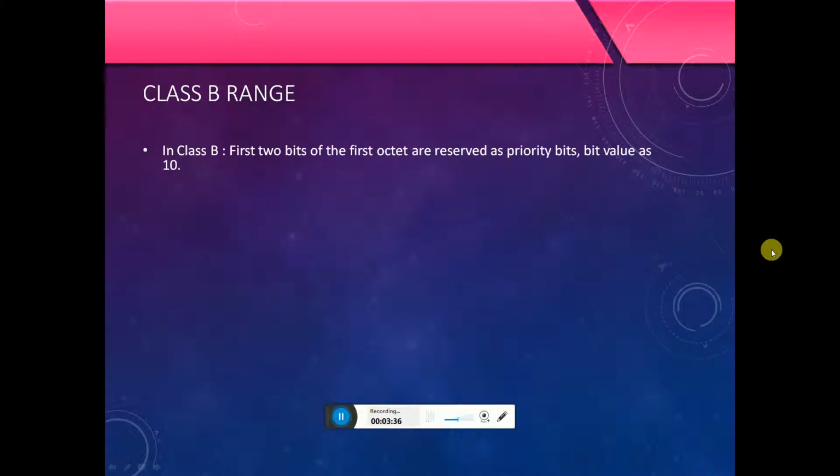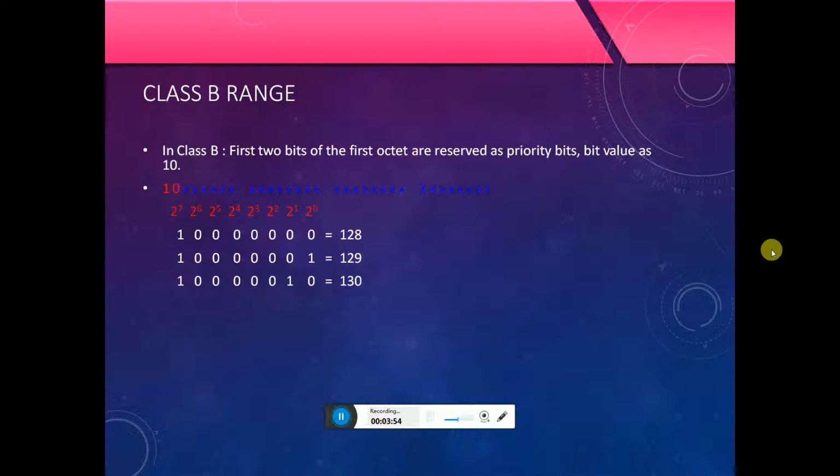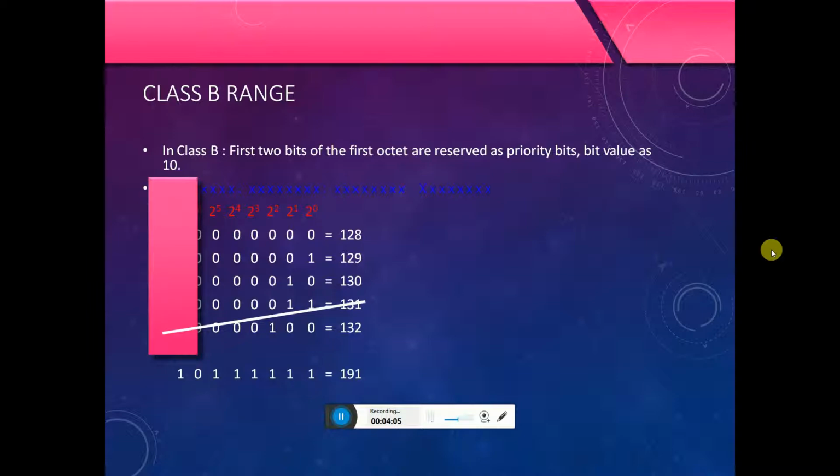Class B range. In class B, the first 2 bits of the first octet are reserved as priority bits, with value 10. 1000 0000 is equal to 128, then 129, 130, 131, 132, up to 191.